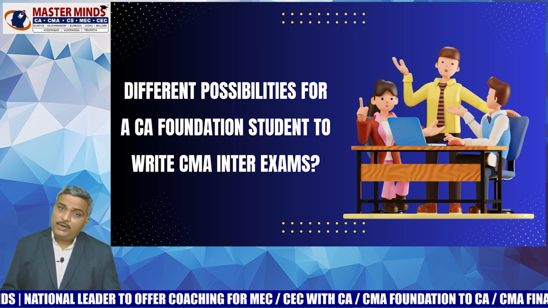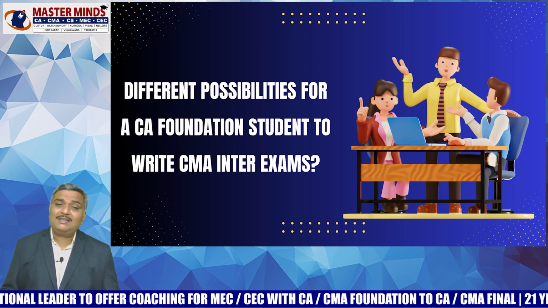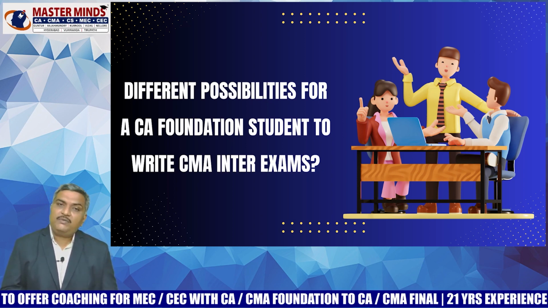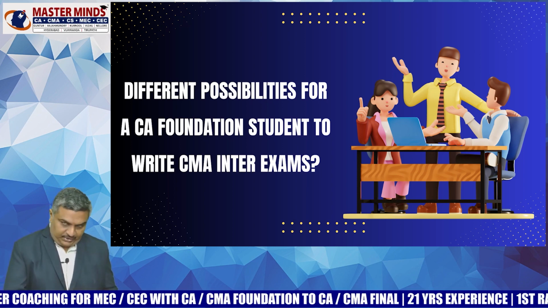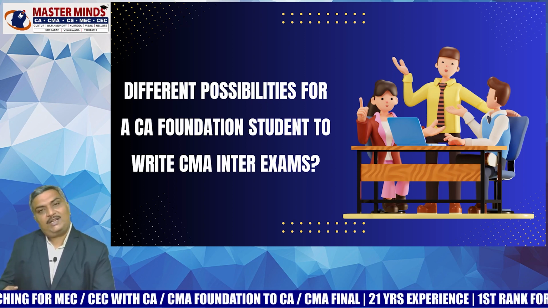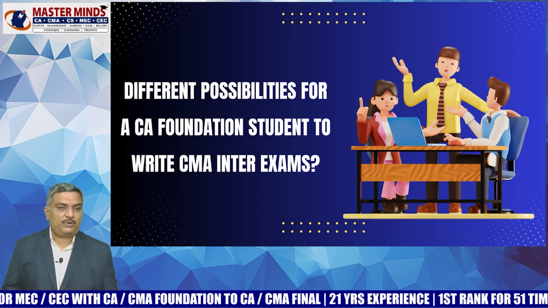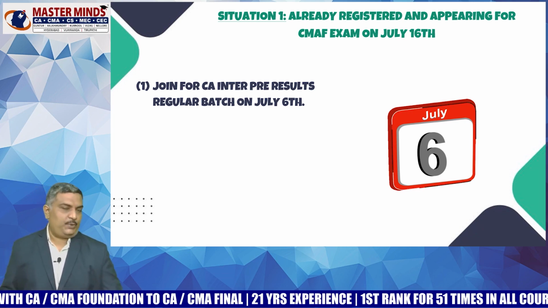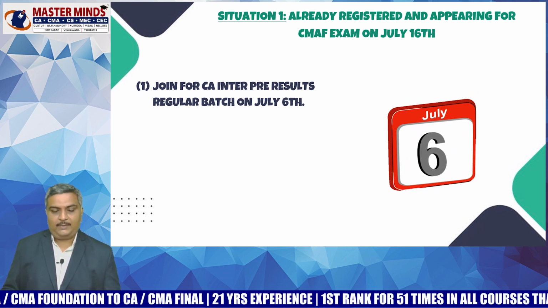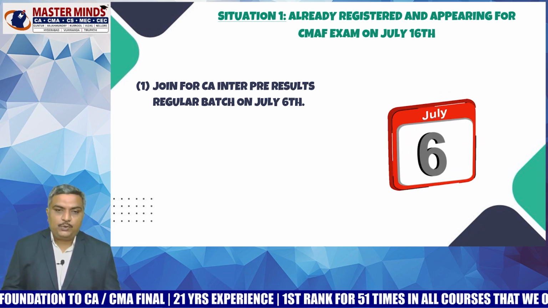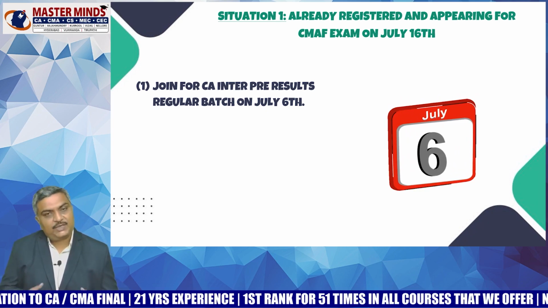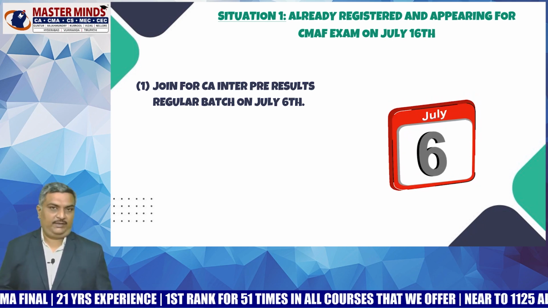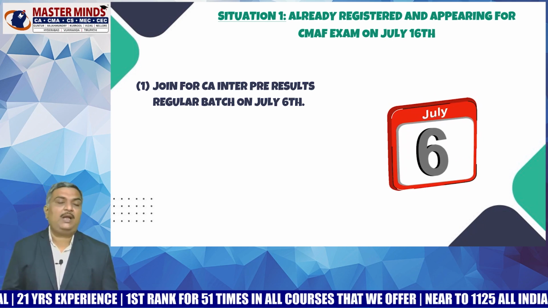See, as I have already told you, in the CA and CMA Inter integrated academic program, the student will first qualify CMA Inter and later on will write for CA Inter. This is the procedure. Now, first let us analyze different situations. Situation number 1. For example, if a student has already registered for CMA Foundation and is going to write CMA Foundation on July 16th.